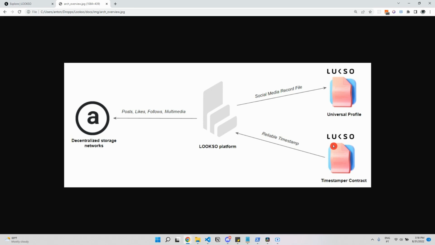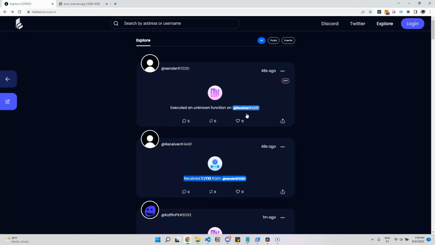So it's actually the contract that is going to append the current block timestamp when a user makes a post, and this way we can retrieve the data. This is the contract that is going to write on the universal profile key value store. So the first time you use our platform, you will have to grant it permissions to do so, and you will see that in a moment.